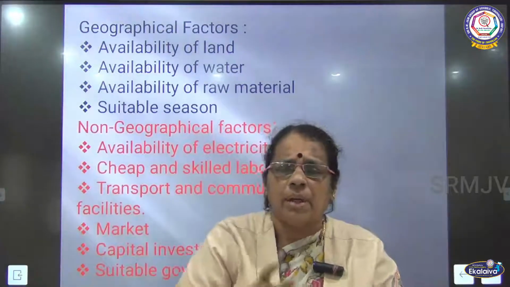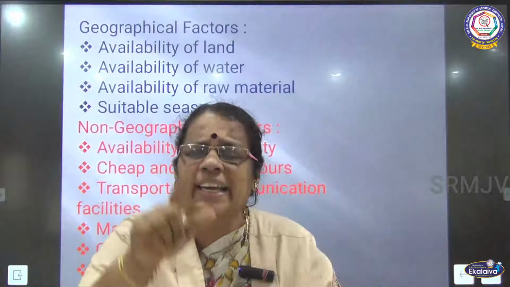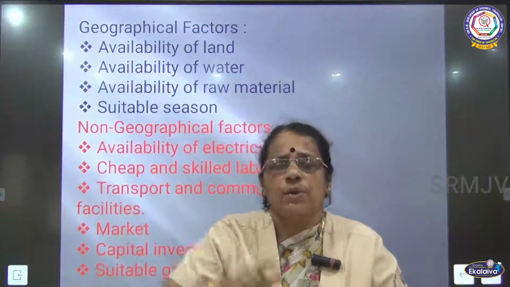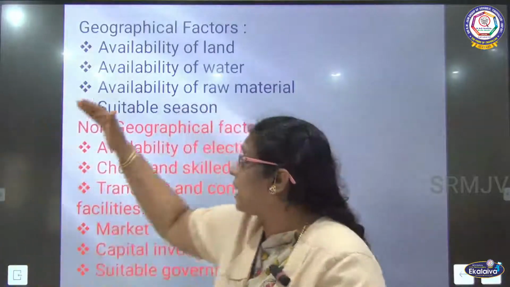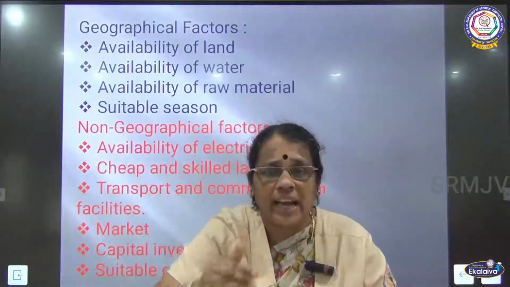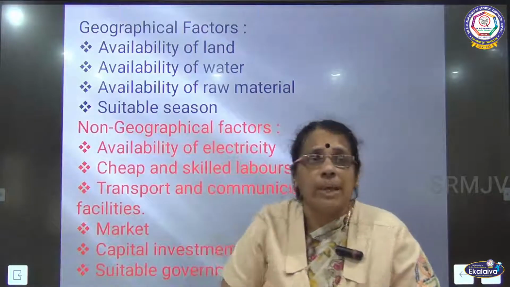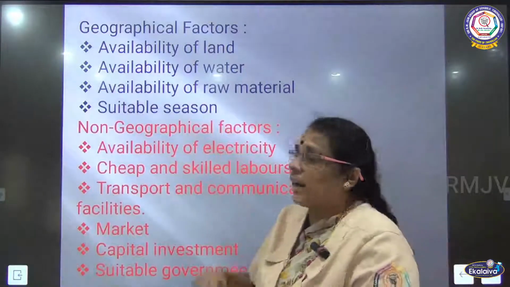At the same time, they have to provide water facilities to the workers in the industries. So, availability of water is also greatly required. So, what is the first factor we have discussed? Availability of land. What is the second factor? Availability of water. What is the third factor?